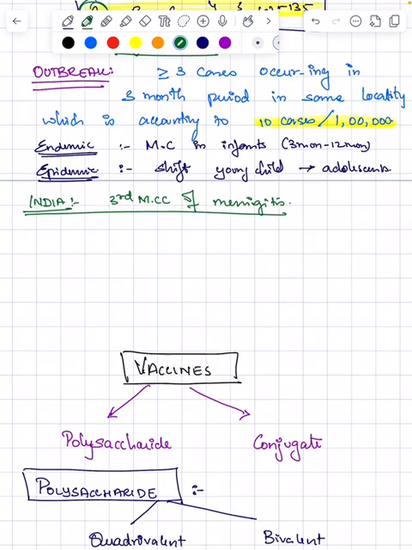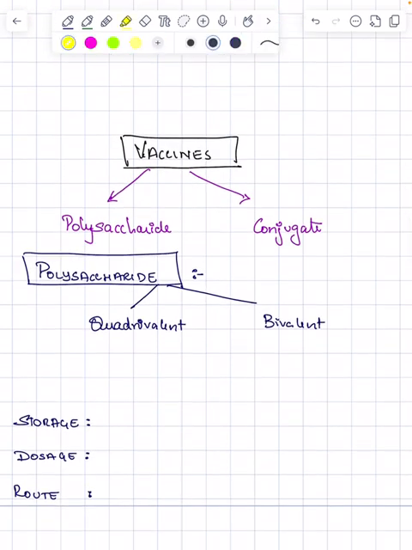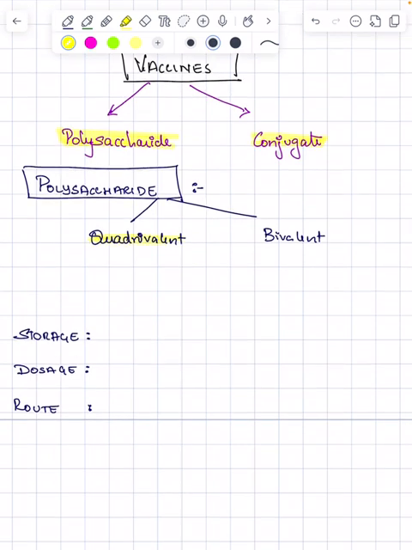Going to the topic proper, coming to the vaccines, we have two types: the polysaccharide vaccine and the conjugate vaccine. Among the polysaccharide vaccines, we have two: quadrivalent and bivalent. The quadrivalent has serogroups A, C, Y and W135, whereas the bivalent has A and C serogroups.